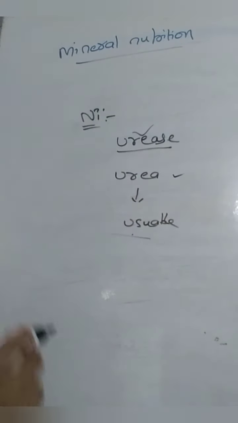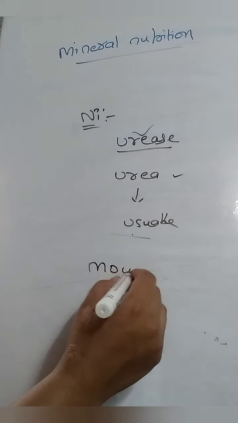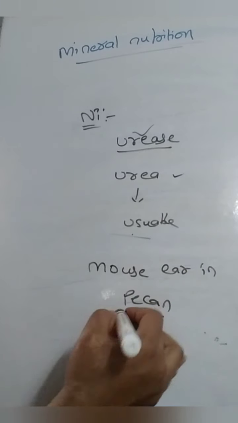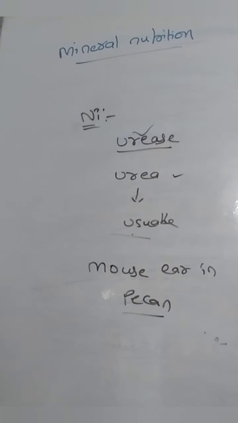Urease requires nickel for its activation, and nickel deficiency causes a disease called mouse ear in pecan plants. Pecans are legume plants. In those types of plants this disease will occur, and growth will also be stunted. So these are the symptoms of nickel deficiency.